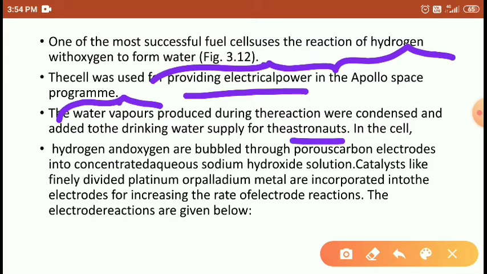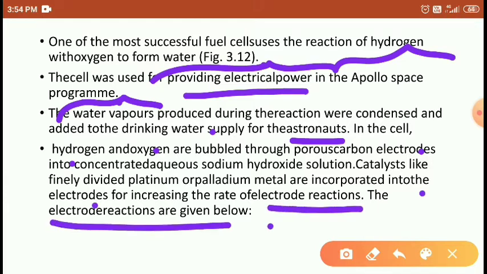The astronauts are using this fuel cell. This fuel cell gives energy and also provides water, because it generates water, which is useful for drinking. Hydrogen and oxygen bubbles pass through porous electrodes in concentrated aqueous sodium hydroxide. Catalysts like finely divided platinum or palladium metal are incorporated into the electrode, increasing the rate of the electrode reaction. The electrode reactions are given below.